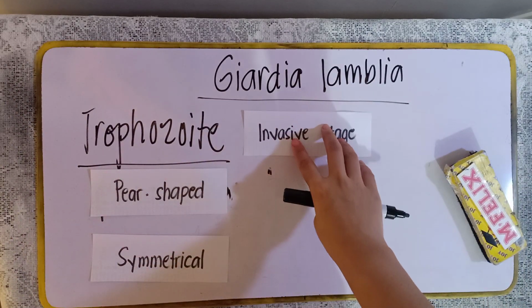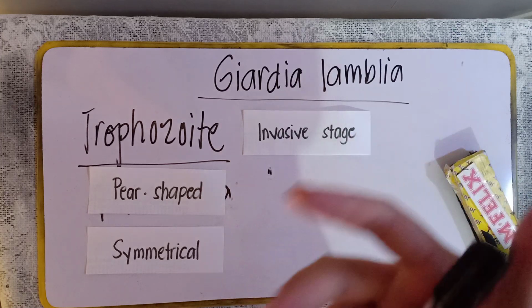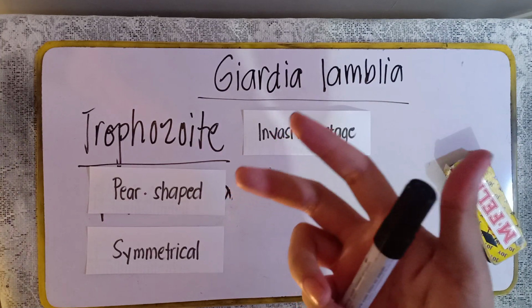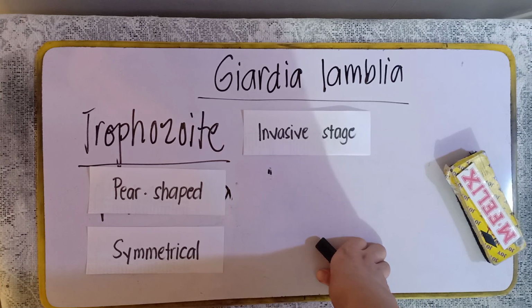And then also, the trophozoite of Giardia lamblia has a sucking disc, which is located anteriorly and ventrally. Anterior and ventral sucking disc, measuring about 9 to 20 micrometers by 5 to 10 micrometers.